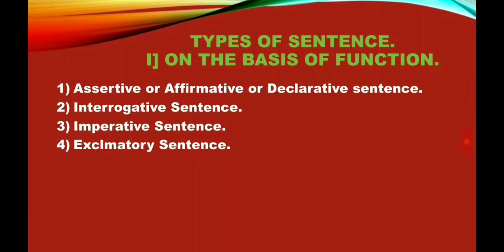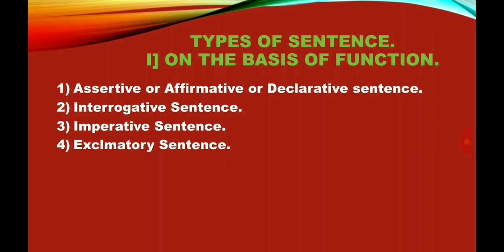Types of sentence. On the basis of function, there are four types of sentences. Those are: number one, assertive or affirmative or declarative sentence. Second one, interrogative sentence. Third one, imperative sentence.